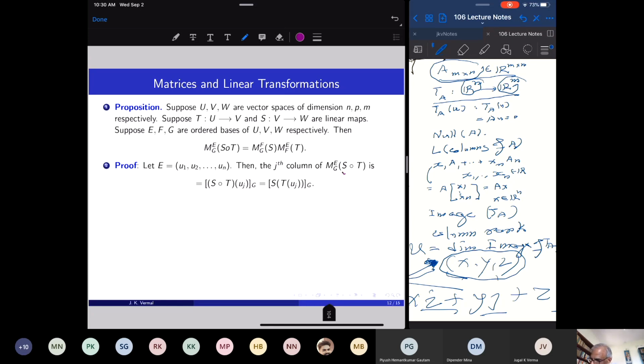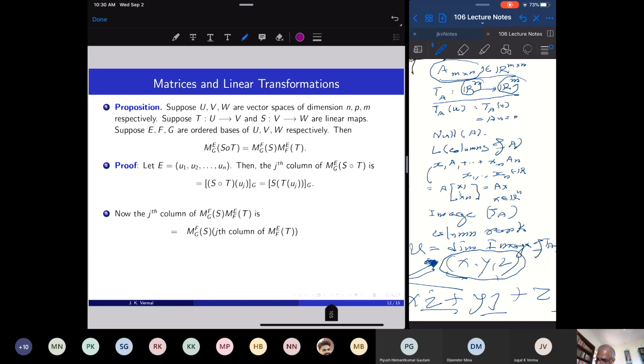So S∘T is the linear transformation, and I want to find its matrix with respect to bases E and G. So operate S∘T on the basis vectors in E. The basis vectors in E are u_j, and the jth column of this matrix is S∘T acting on the jth basis vector, and then take the coordinate vector with respect to G. But S∘T(u_j) is S operating on T(u_j). So this is the coordinate vector with respect to the basis G when I'm applying S to T(u_j).